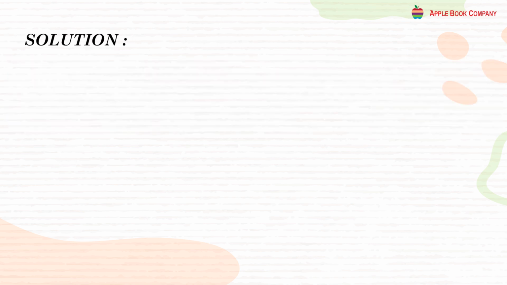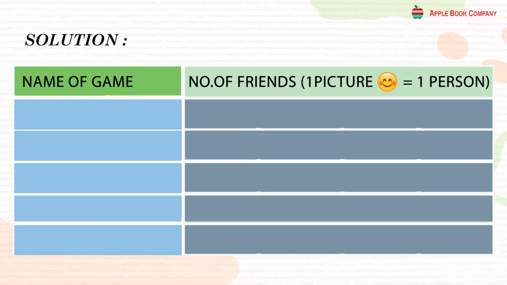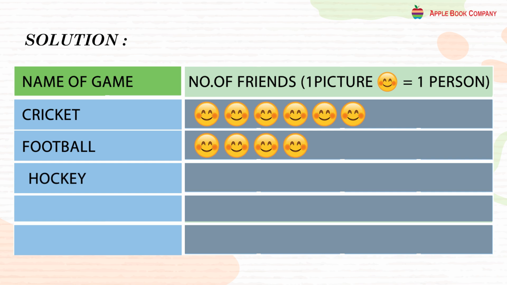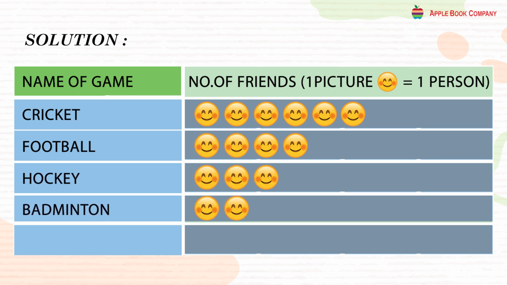So the solution: name of the game, number of friends. One smiley is equal to one person. So in cricket, draw 6 smileys. In football, 4 smileys. In hockey, 3 smileys. In badminton, 2 smileys. And in tennis, 2 smileys. So this is how we represent pictorially.